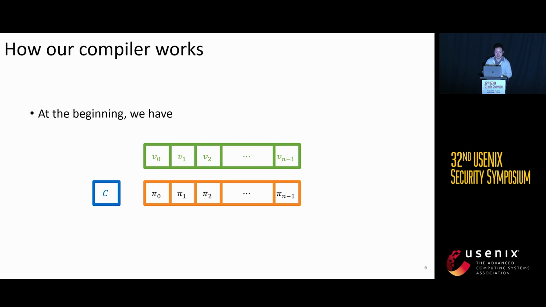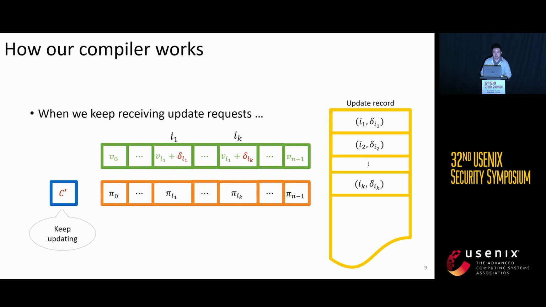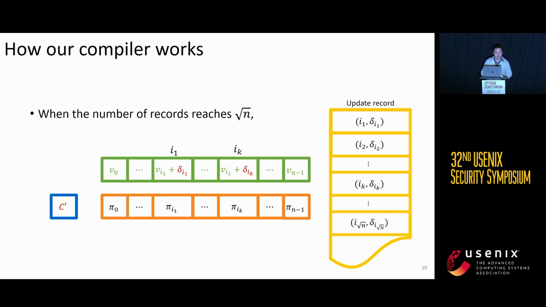At the beginning, we have a vector, and we compute the digest and all the individual proofs, and we have everything locally. When we receive an update request, we just put the update request into a record list, update the vector we have locally, and update the digest if necessary. When we keep receiving update requests, we put those into the update record list and update the vector we have locally. When the number of records reaches square root of n,